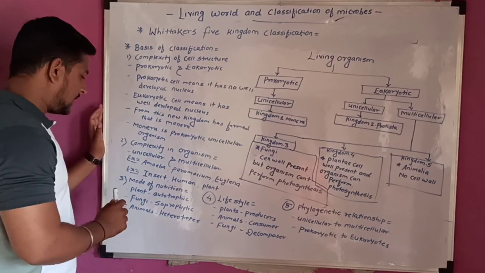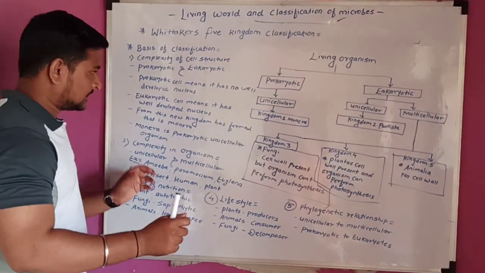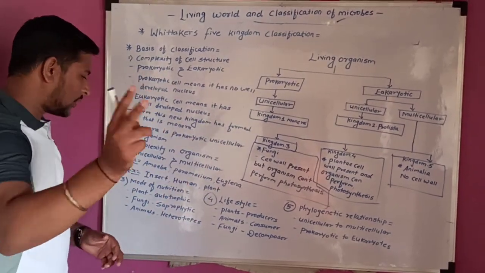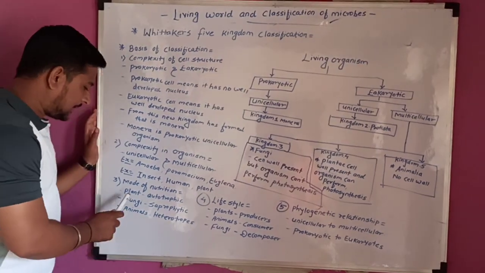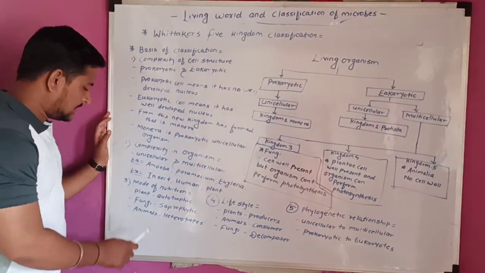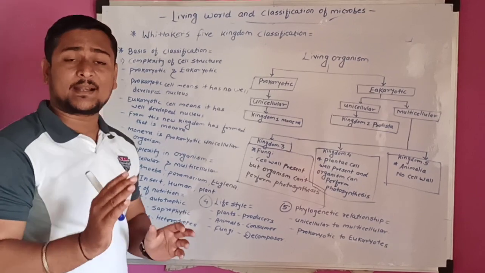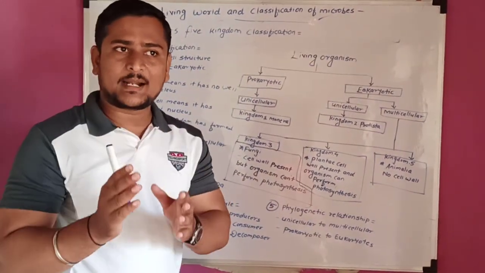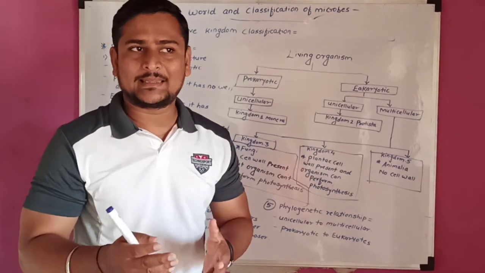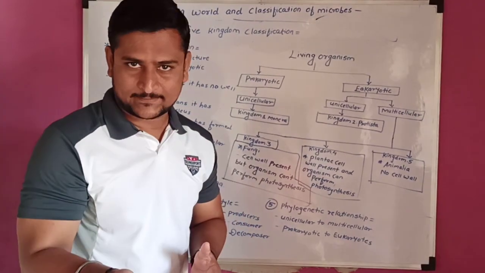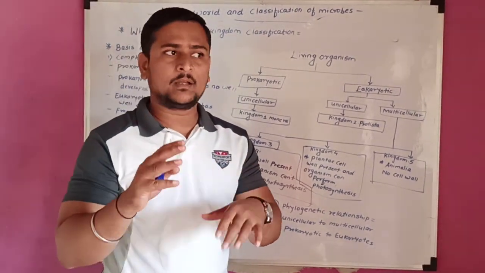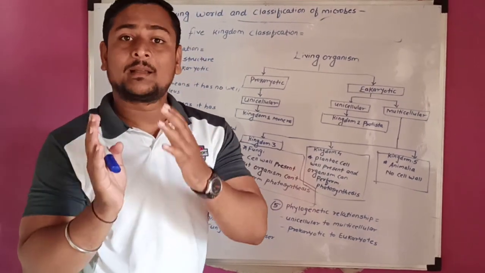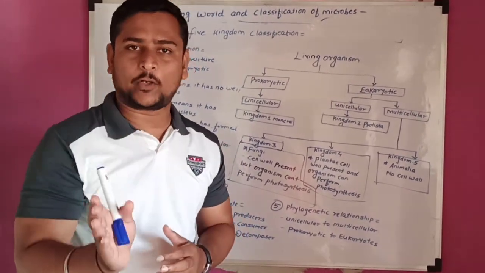Okay. Now the third point is the mode of nutrition. What is in that? The plants, fungi and the animals. The plants are autotrophs. What do you mean by autotrophs? Autotrophs means the plants can make their own food. The plants can make their own food with the help of chlorophyll. That is called autotrophic plants.